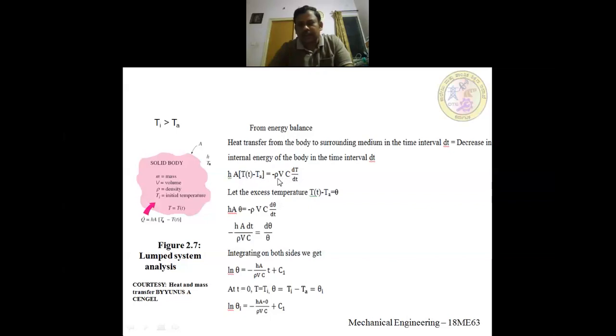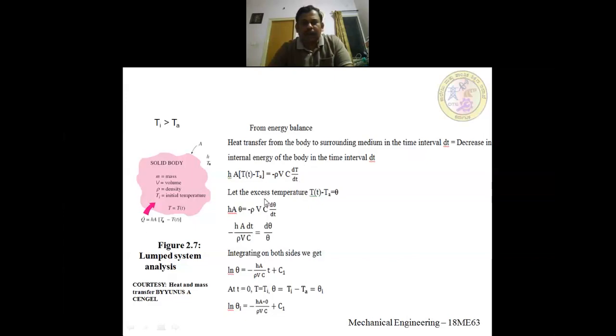Density is mass by volume, so mass will be rho into V. I have written a negative sign because the solid body is losing heat to the surrounding medium, so there is a decrease in temperature of the solid body. Since there is a decrease in internal energy, I have written a minus sign. So rho V represents mass, c represents specific heat of the body, and dT by dt, the temperature gradient, or change in temperature with respect to time.